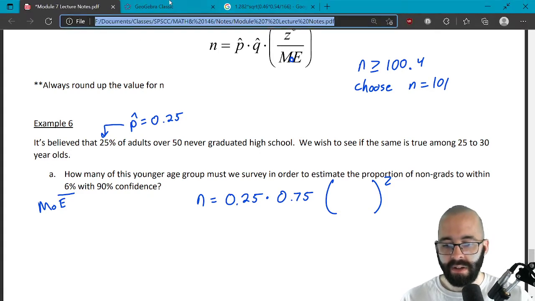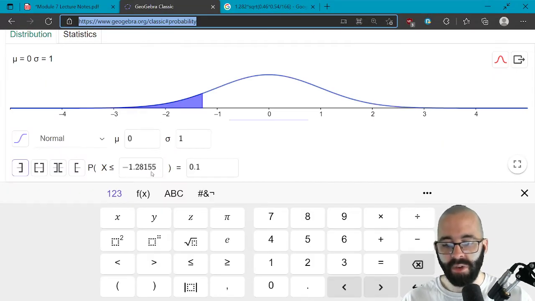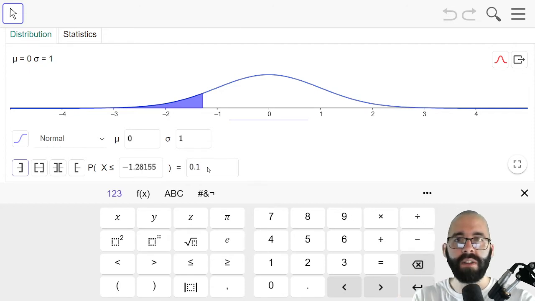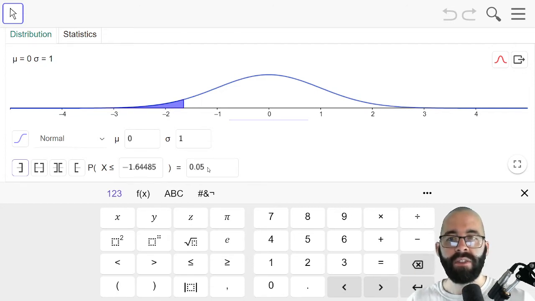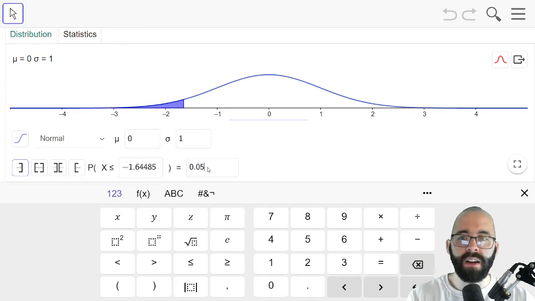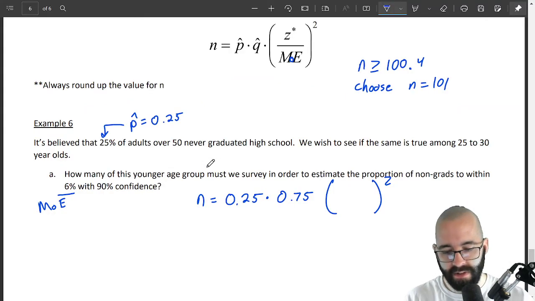Well, you could go back to our standard normal curve and figure out what the z value has to be for 90% confidence. 90% confidence, that middle 90%, that's 5% on each side. Or you could just check earlier in your notes. For 90% confidence, z is 1.645.